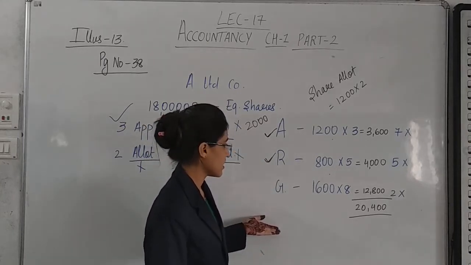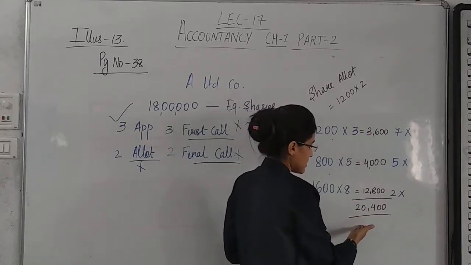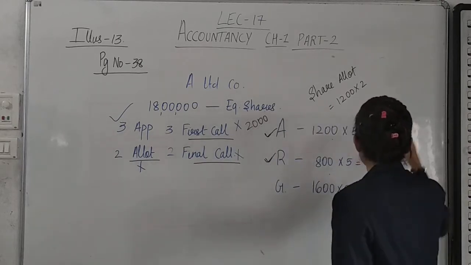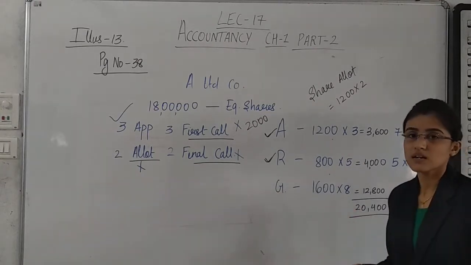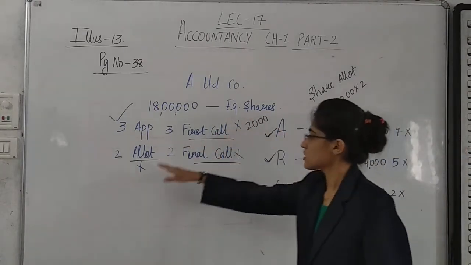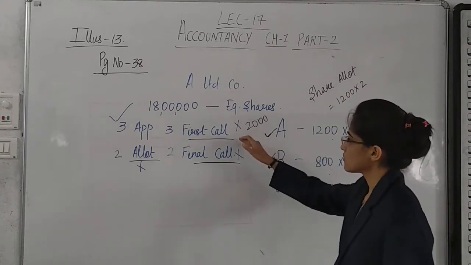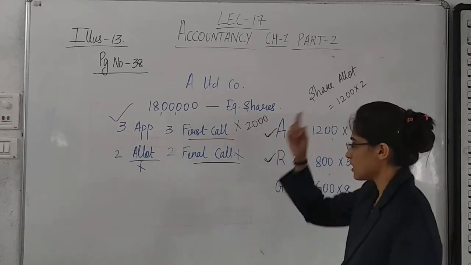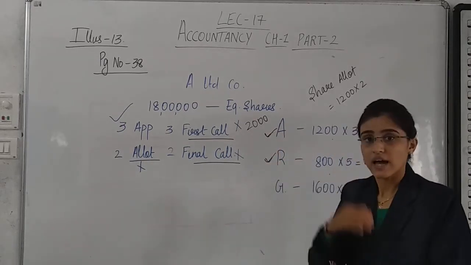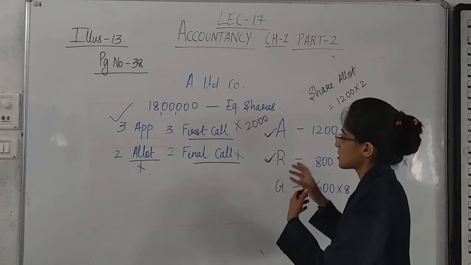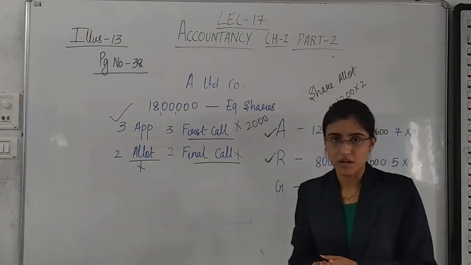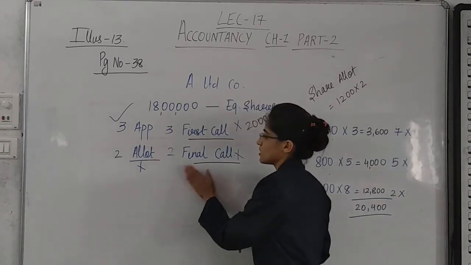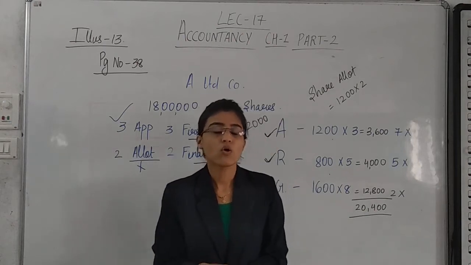Ami, Ravi and Gami. Whatever they have paid is credited to the share forfeiture account or forfeited shares account, and the amount that they have not paid is separately credited. Like Ami did not pay allotment, the 2 share allotment, and the first call they also did not pay, so in total 2000 of the first call was not received. So we credited that separately. And on the final call, the 3 of them have not paid. So 3600 shares have been considered at the time of final call. Yes, hope you are able to understand.